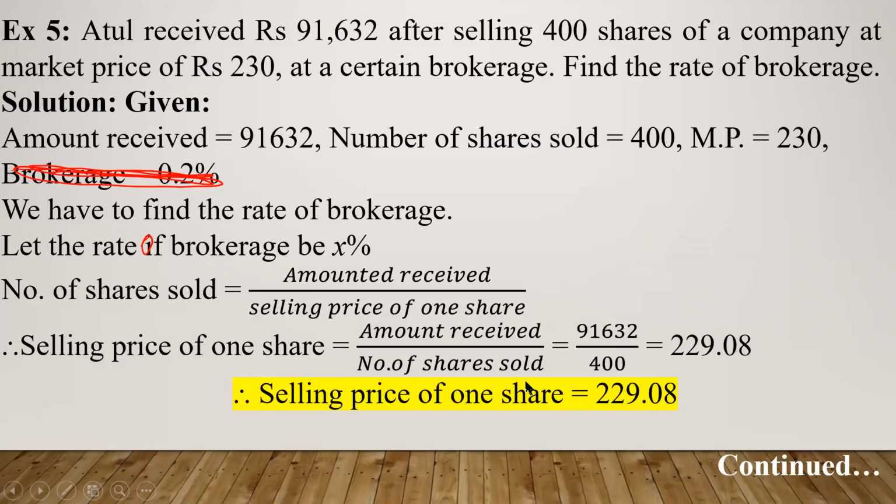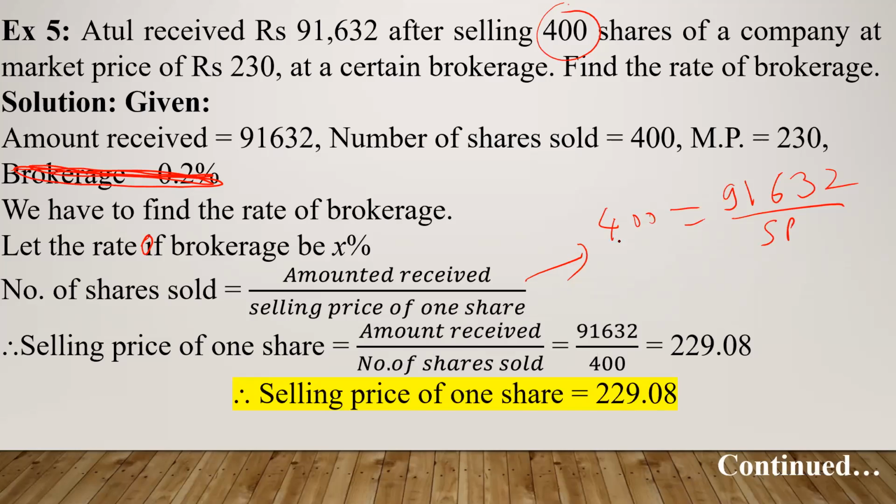See, this formula has come from this formula only. We know number of shares sold is amount received divided by selling price of one share. In this formula, three things are there. Correct? So if you know any two, you can find out the third thing. If you are confused with this formula, let us see our regular formula. Number of shares sold is 400, amount received is 91,632, and selling price is what you have to find out.